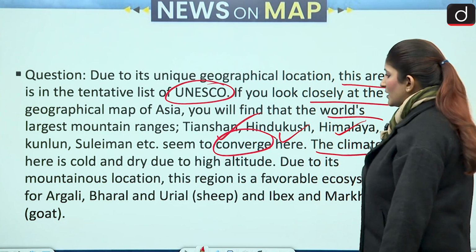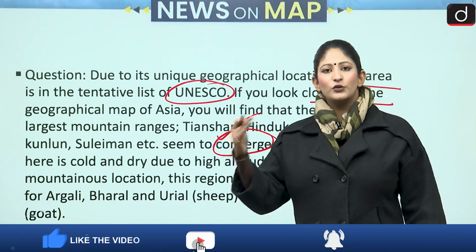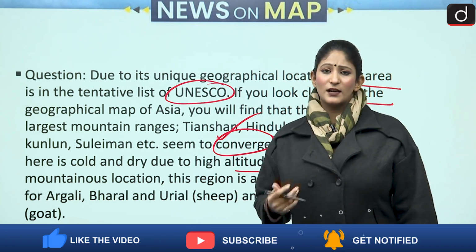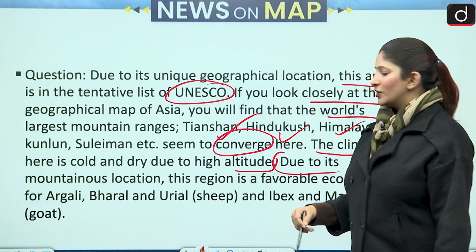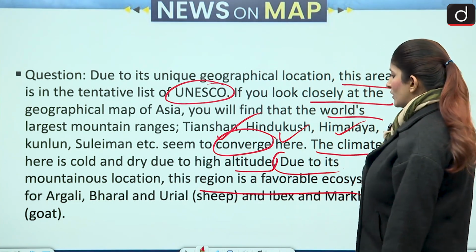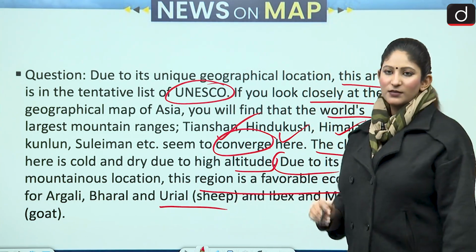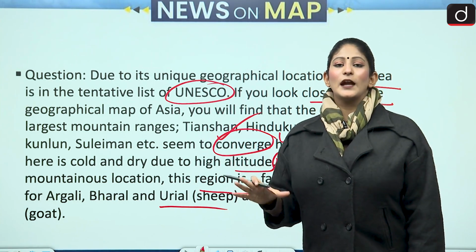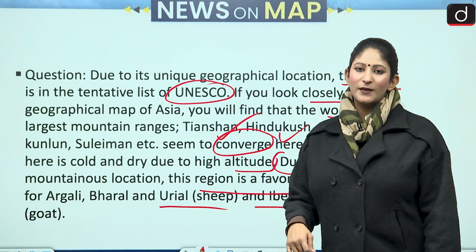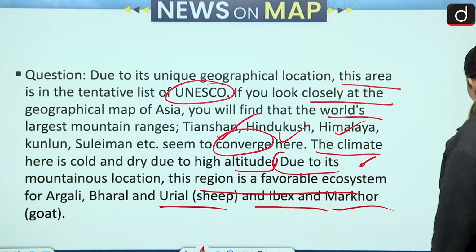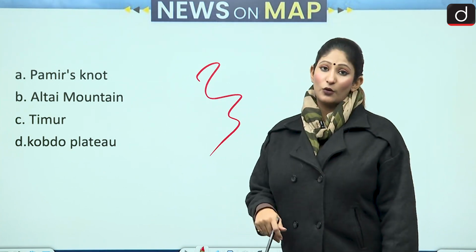And the climate here is very cold and dry due to high altitude. So high altitude deserts are formed where coastal winds aren't reaching. And also due to its mountainous location, this region is a favorable ecosystem for Argali, Bharal and Urial, which are a species or kind of sheep. Okay. And Ibex and Markhor. Markhor and Ibex are goats. So as you can see, so much information, and the correct answer should of course be the Pamir Knot.